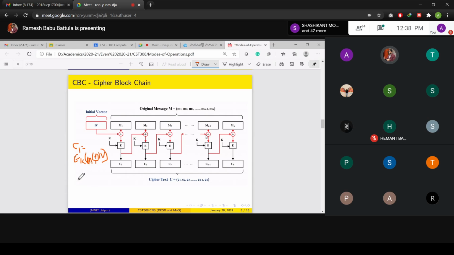So now I am able to define Ci. What is my Ci value equal to? Encryption with key K. Here we are using the XOR function, and the input is C(i-1) as one input, XORed with Mi.